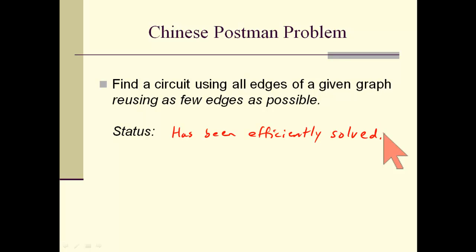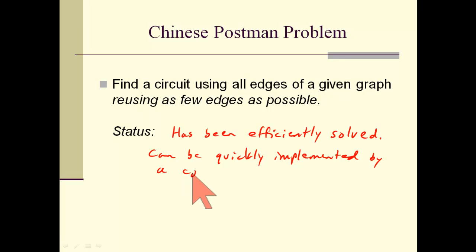Euler circuits, those are easy. We identified a clear algorithm for finding an Euler circuit. The computer has no problem with that. Chinese postman problem, discussing which edges to duplicate, easy. A computer algorithm exists to do that as well, so it can be quickly implemented by a computer.